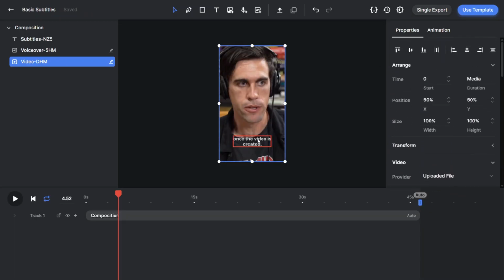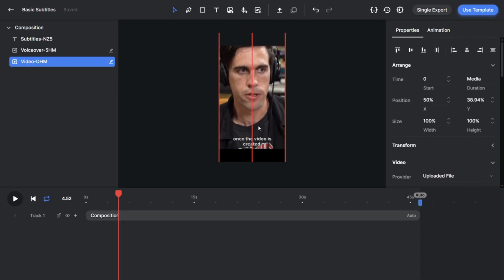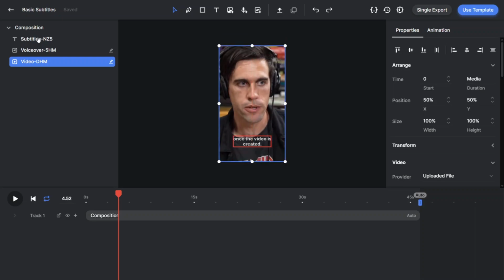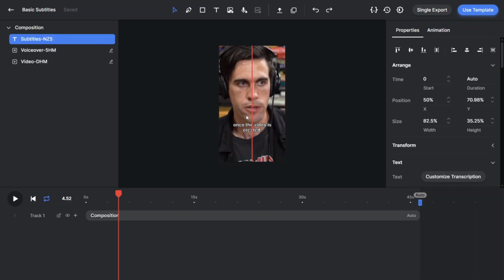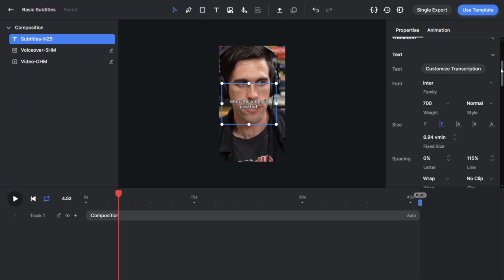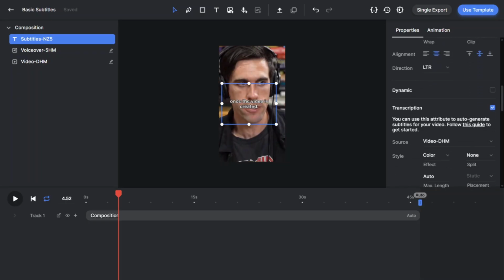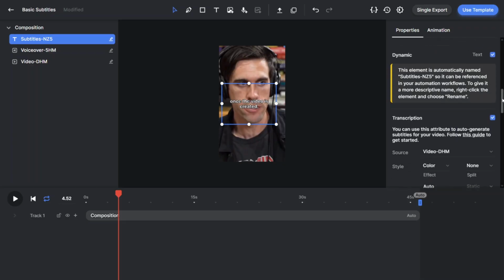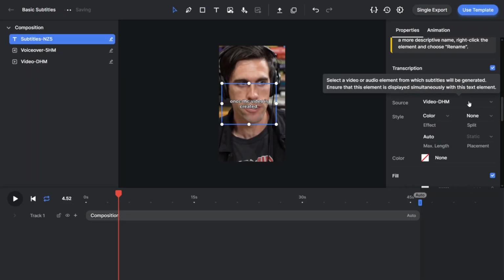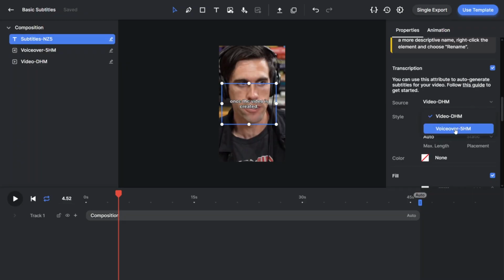For the subtitles, I want them to be in the center. So let's highlight the subtitles and drag them up to the center. Let's tweak a few things about the subtitles. Let's firstly make them dynamic. So scroll down and click on dynamic. The next thing, the transcription should not come from the video, but rather from the voiceover.